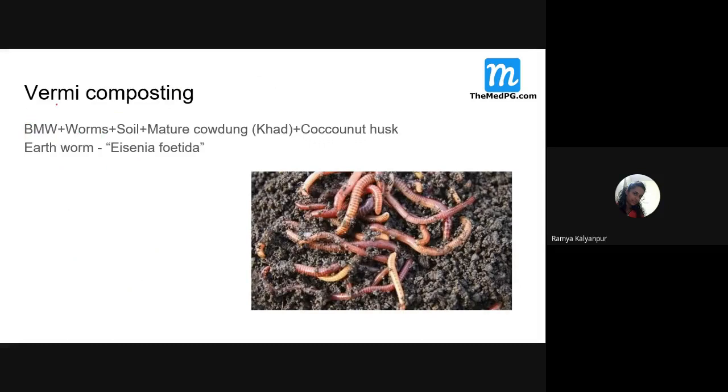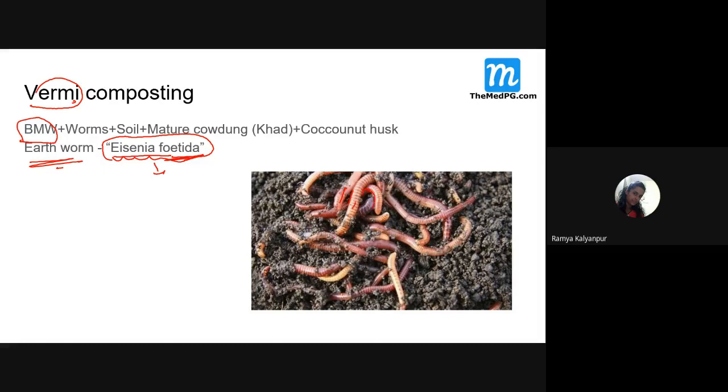Then vermicomposting. Vermicomposting means what? Here we use worms, especially which one? Earthworm. And the question asked is which type of worm is used here? It is Eisenia fetida. This is the scientific name of this earthworm. So what we do? Biomedical waste plus you add these worms.